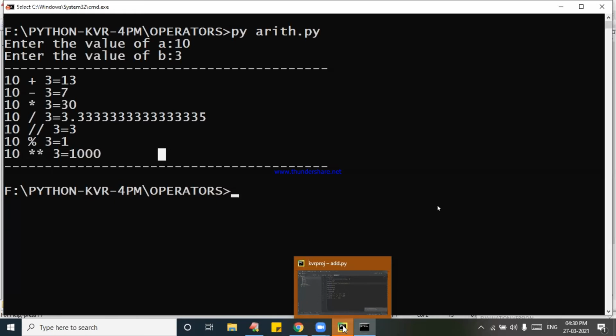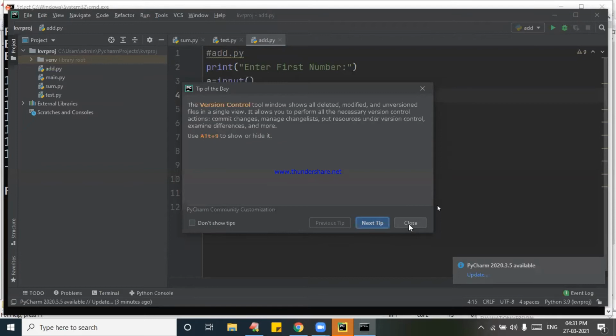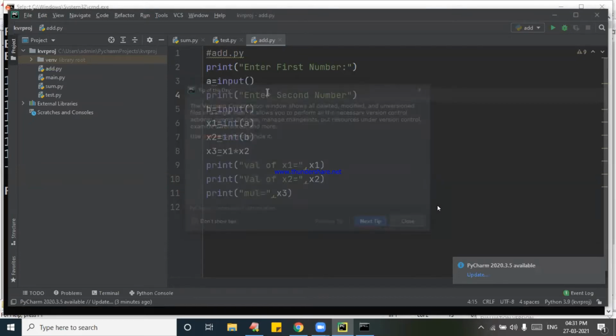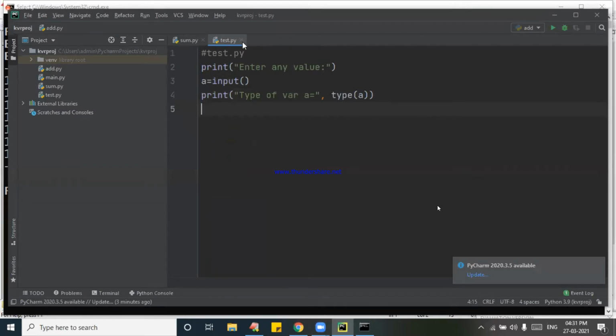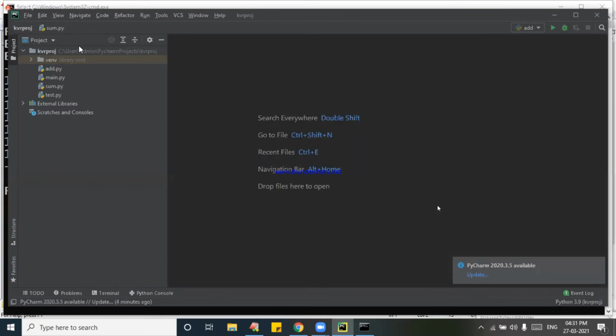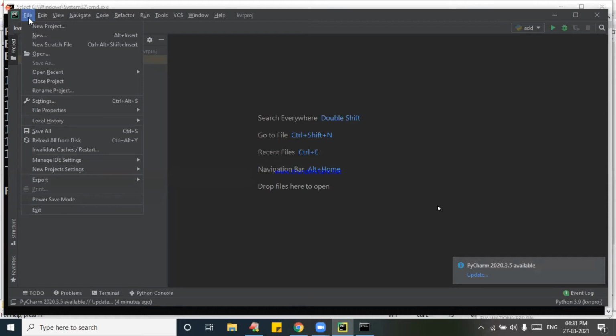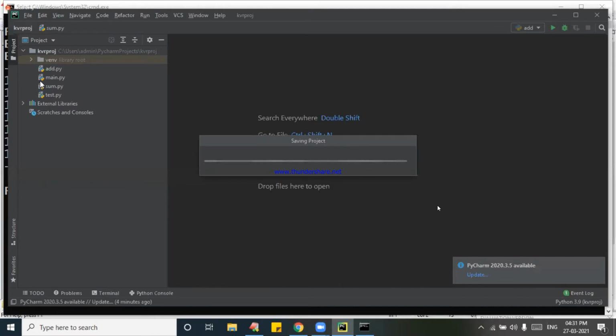Now one of our students is asking, sir, show the same program in PyCharm also. This is PyCharm, opened. Let me close this IDE. Now I am going to close this project also. Rachana is asking, show it in PyCharm. Rachana, please look carefully.